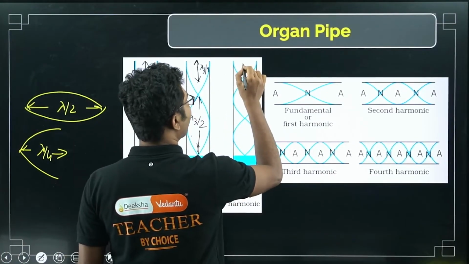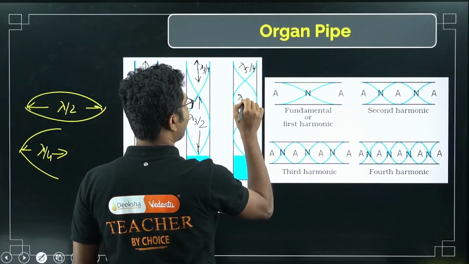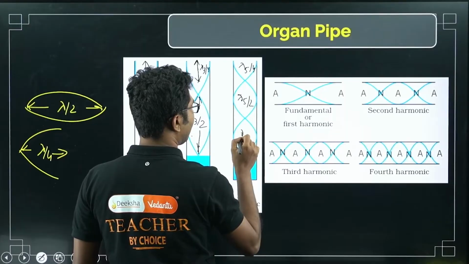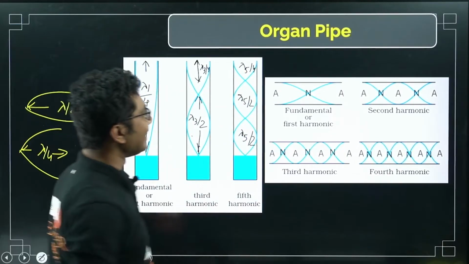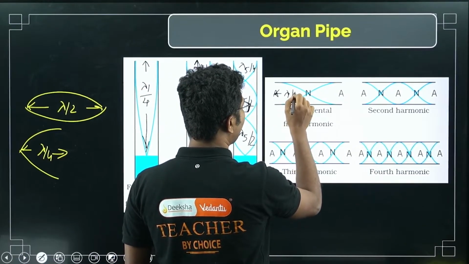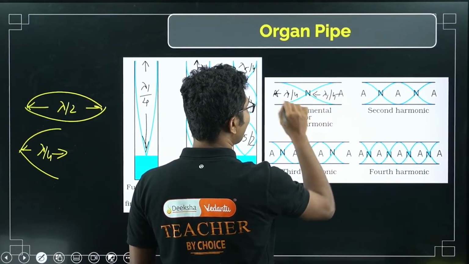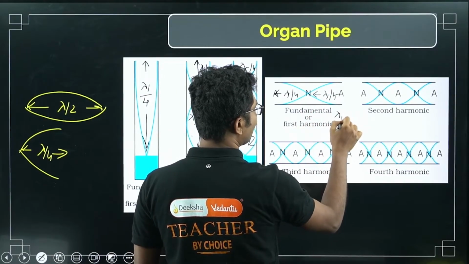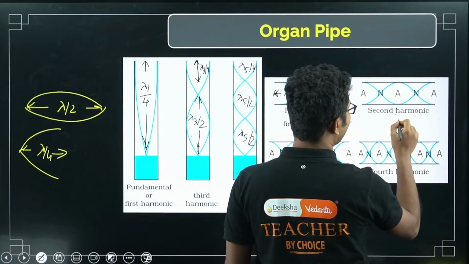Right, lambda 5 by 4, it is lambda 5 by 2. So these are all the possible harmonics. In this case, this is lambda 1 by 2, lambda 1 by 4, lambda 1 by 4. So basically if you add them, you will get lambda by 2. And similarly if you add them, you will get lambda here.